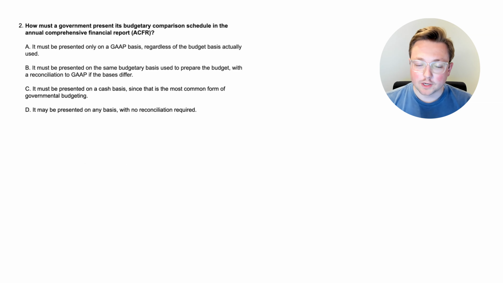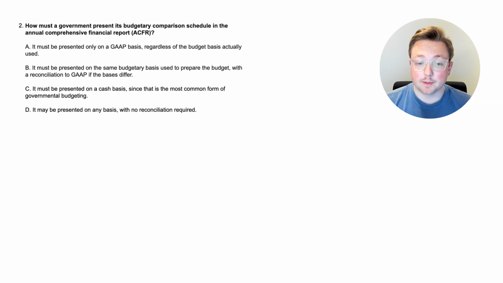All right, here we are at question 2. How must a government present its budgetary comparison schedule in the Annual Comprehensive Financial Report? So we know when it's necessary, but how do they present it? Is it A, presented only on GAAP basis, regardless of the budget basis actually used? Is it B, where it must be presented on the same budgetary basis used to prepare the budget with a reconciliation to GAAP if the bases differ?